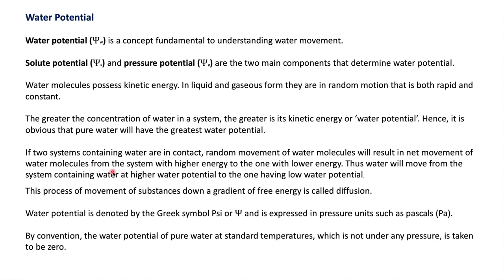So when you keep two systems together in which water is present, water will move from higher potential energy toward lower potential energy, means higher concentration to lower concentration, and this process is called diffusion. You denote water potential by the symbol psi, and the unit is Pascal. By convention, the water potential of pure water at standard temperature under no pressure is taken as 0.